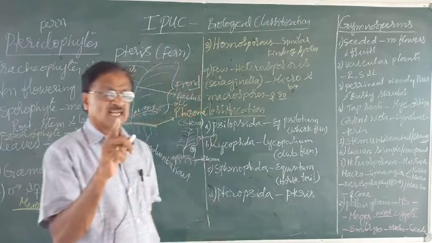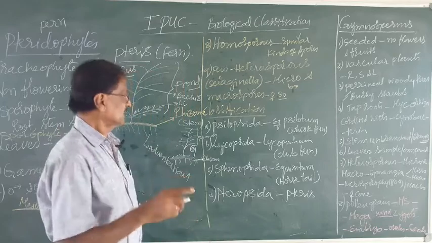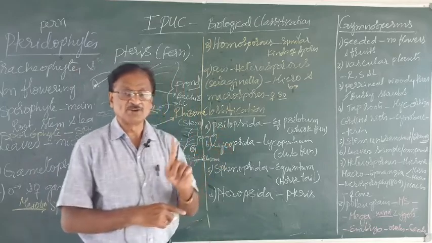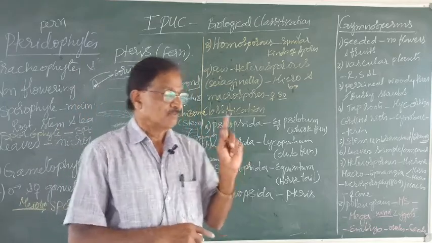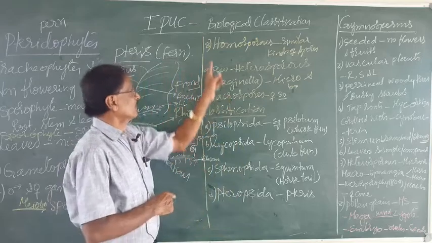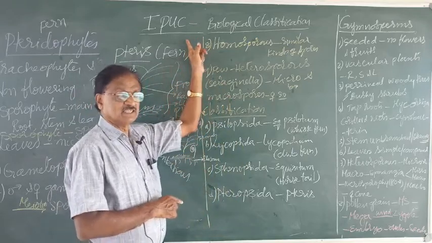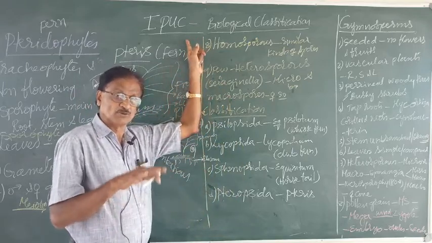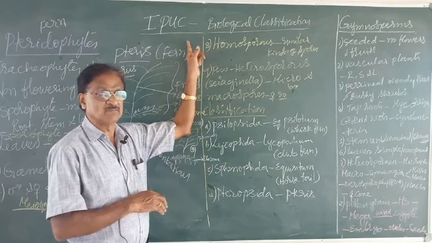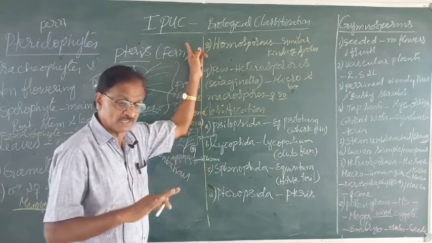So these are the 4 classes of pteridophytes. With this, Pteridophyta, which is the third group under the plant kingdom, is completed.